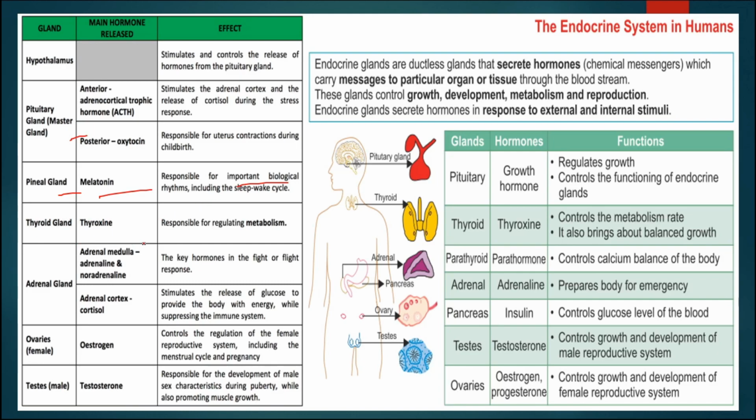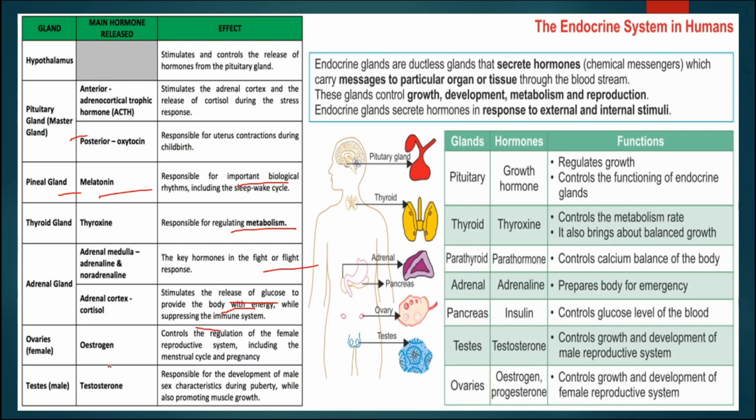The thyroid is responsible for metabolism regulation and secretes different hormones like thyroxine, etc. The adrenal gland, which is present just above the kidney, secretes hormones like adrenaline, etc., which are also known as the fight or flight hormone response. They stimulate the release of glucose to provide the body with energy and suppress the immune system.